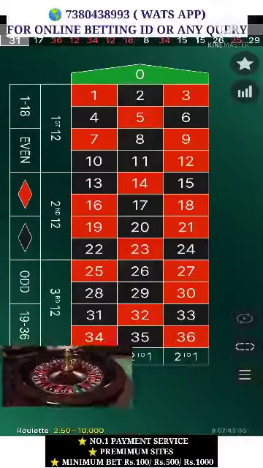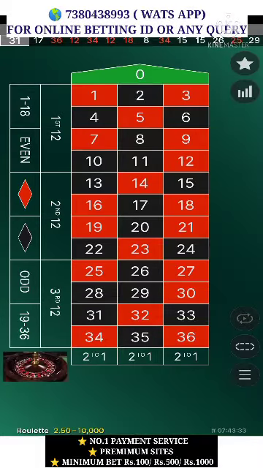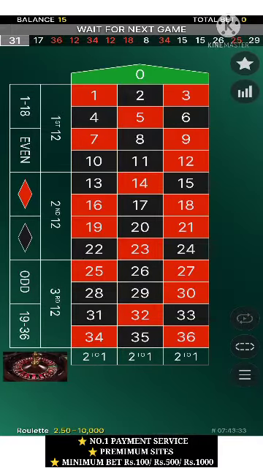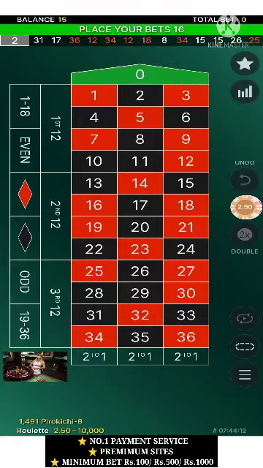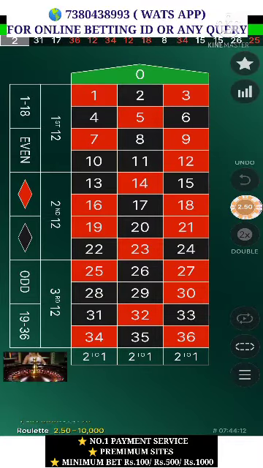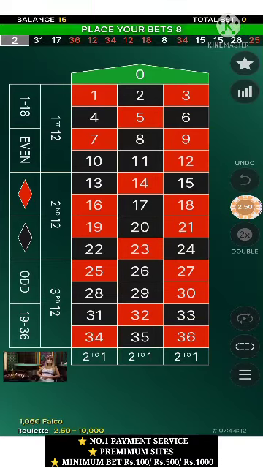Now the interesting part comes here. Numbers 1 to 36 are given, and if you think number 26 will come, click on 26, and if the ball stops on 26, then you will get a very big amount.